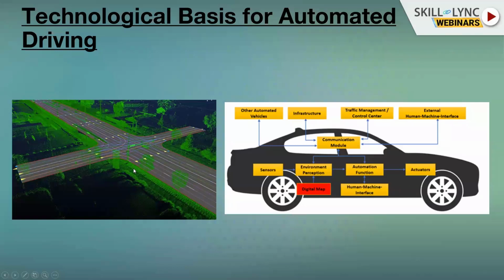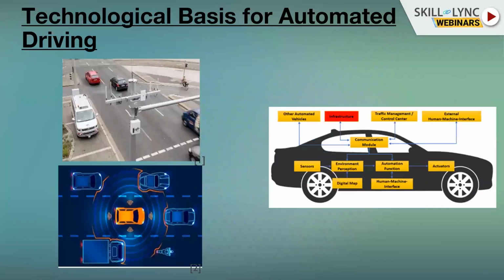There are lots of companies like TomTom, maybe a famous one, that are doing lots of development in this field, and to create this map, to have it always the updated version, the latest version, they also add some information on it that helps for localization, add some special points. I think the name of the thing that they did is Road DNA, that you have some special places on the map, like a special building or something in the city, that if your sensor detects that, you can use that information also for localization. So, okay, now I know that I am located in this place. So the digital map is also a very, very important field and module that already exists.